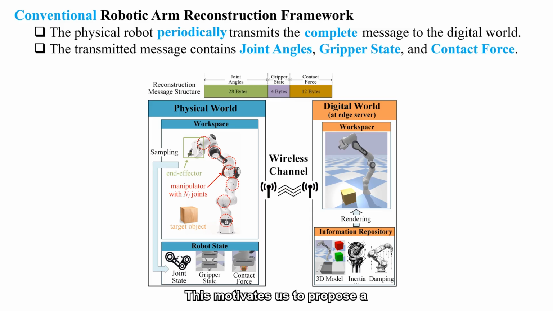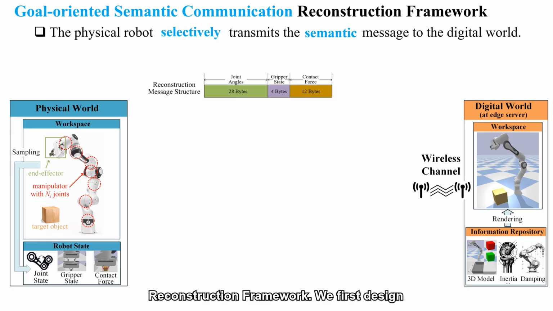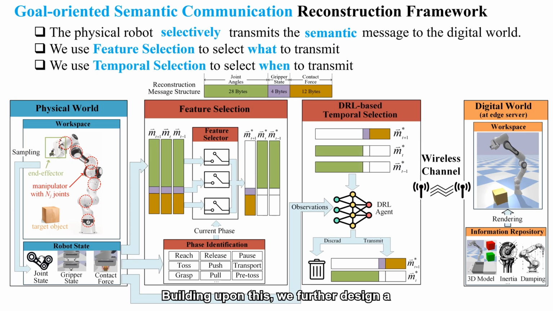This motivates us to propose a goal-oriented semantic communication reconstruction framework. We first design a feature selection algorithm to evaluate the most important features from the original messages. That is, we filter out irrelevant features that do not contribute to the reconstruction process. Building upon this, we further design a deep reinforcement learning-based temporal selection algorithm to evaluate the importance of the message at the current time slot and decide whether it is necessary to trigger its transmission.